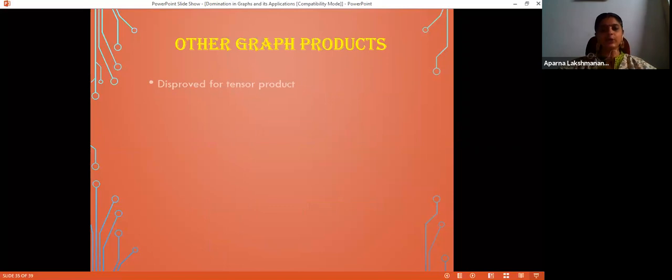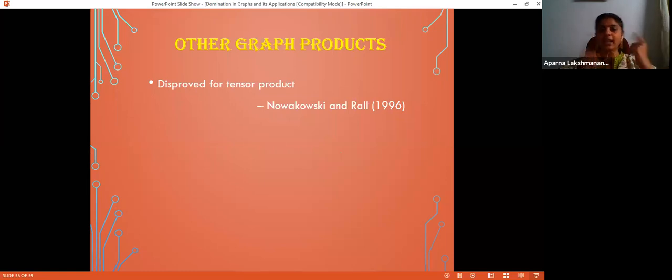Now moving on to other graph products. There is another graph product called tensor product. The vertex set is again ordered pairs V1, V2, where V1 comes from G and V2 comes from H. And two vertices, say V1, V2 and V1 dash, V2 dash, are made adjacent if and only if V1 is adjacent to V1 dash and V2 is adjacent to V2 dash. Only in that case is adjacency permitted in the tensor product, and it is denoted by a cross symbol.